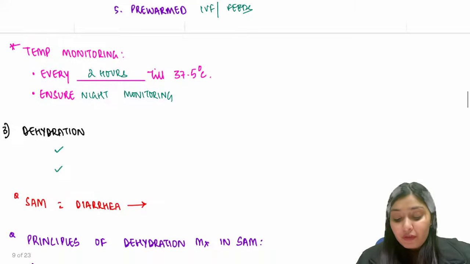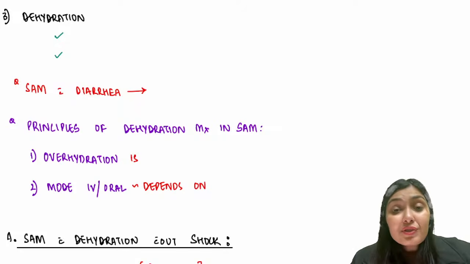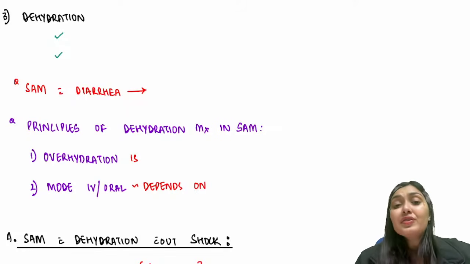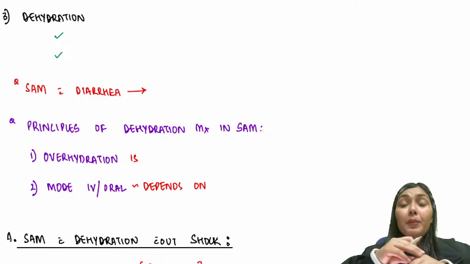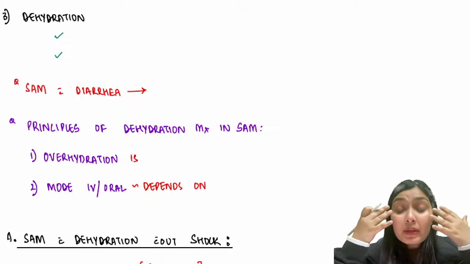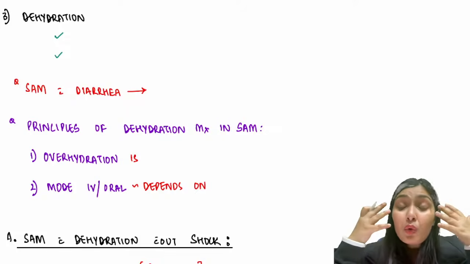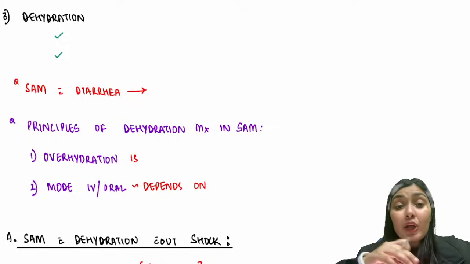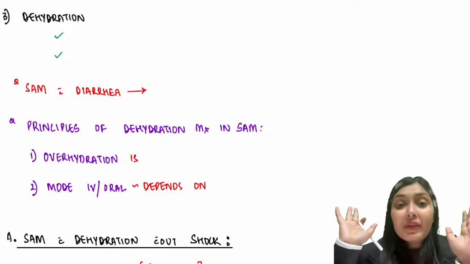Now let's move to a very important topic, dehydration and SAM. So normal dehydration correction is different. Dehydration in SAM is different. How is it different? So remember, in the dehydration assessment in the normal population, what are the signs that we pick up? We pick up skin pinch, we look in the eyes if the eyes are sunken. But here, what is happening in this SAM child? Overall fat of the body is very less. There is very less subcutaneous fat. So because of that loss of subcutaneous fat, my skin recoil is in fact very delayed.